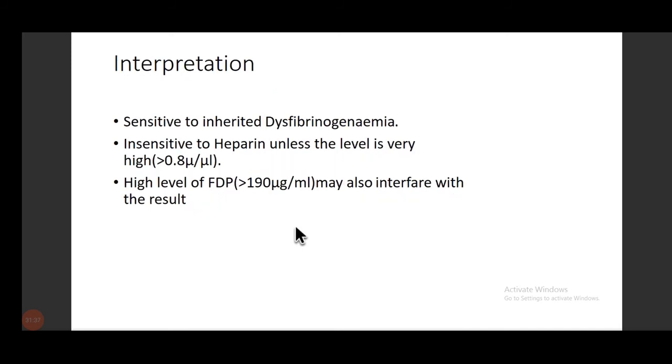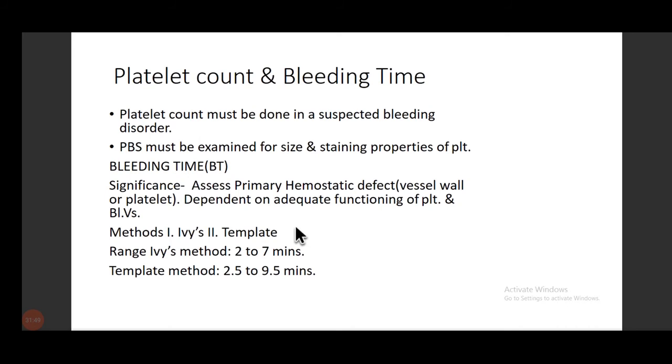Interpretation: it is sensitive to inherited dysfibrinogenemia. It is insensitive to heparin unless the level is very high, and a high level of FDP may also interfere with the result. Now, coming to the platelet count and bleeding time, platelet count must be done in any suspected bleeding disorder, and peripheral blood smear should be examined for the size and staining properties of the platelets.